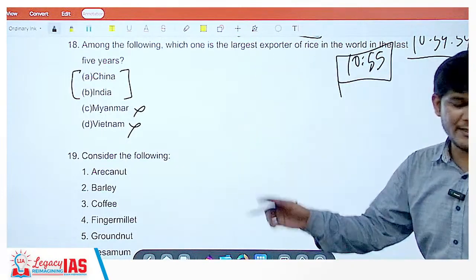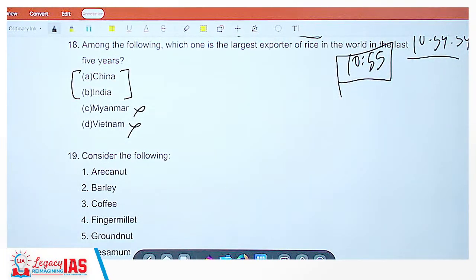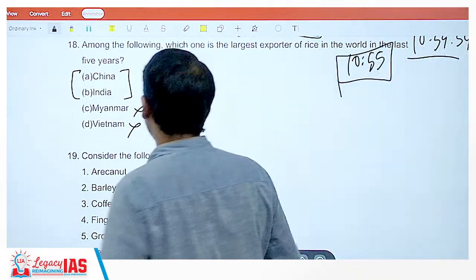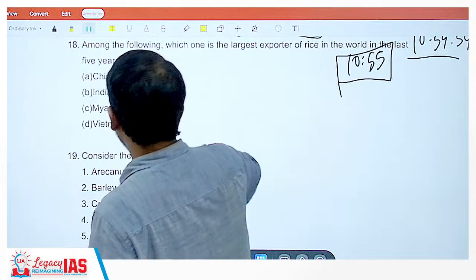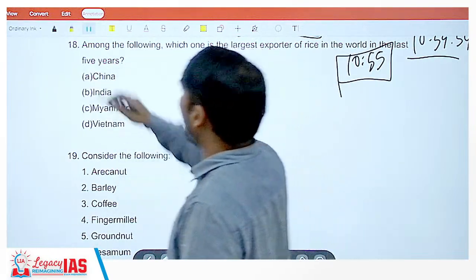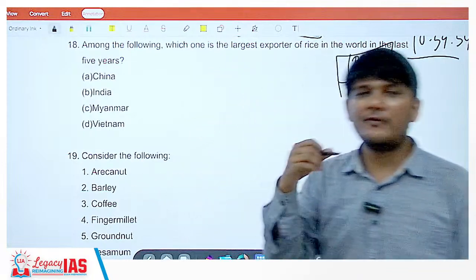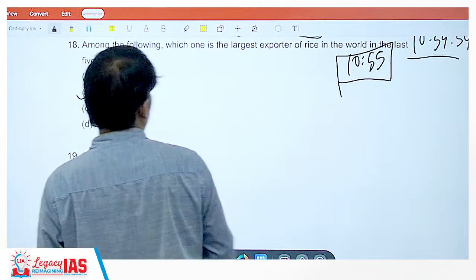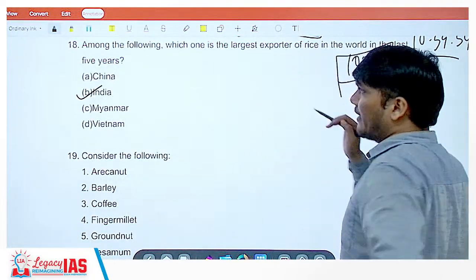Any guesses what will be the right answer over here, whether it's India or China? See, the confusion may lie between India and China, but China is way behind India, so there is no confusion. India is the largest exporter of rice in the world in the last 5 years.